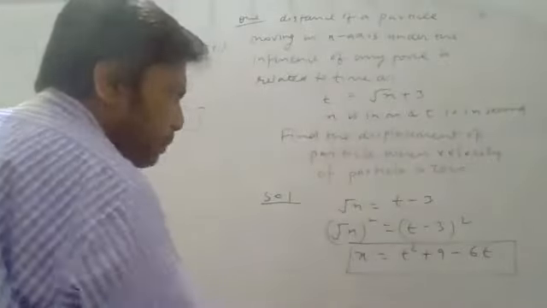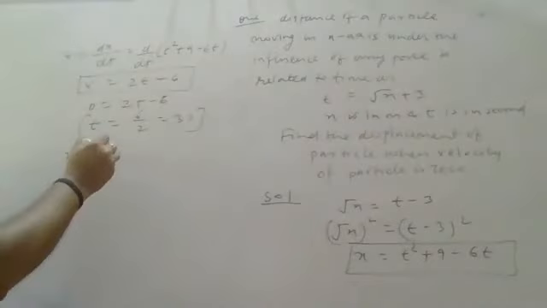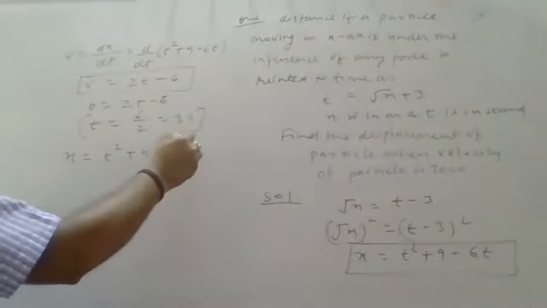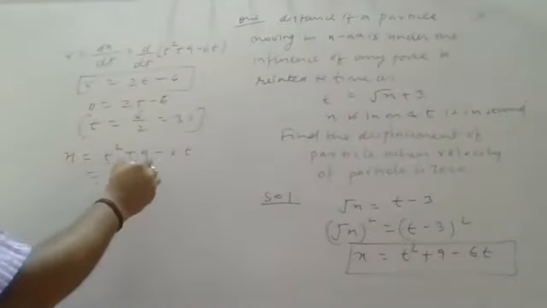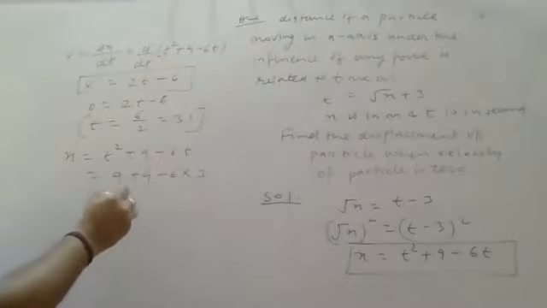So what is the displacement at t equals 3? x equals t square plus 9 minus 6t. So t is 3: 9 plus 9 minus 6 into 3. You will get here minus